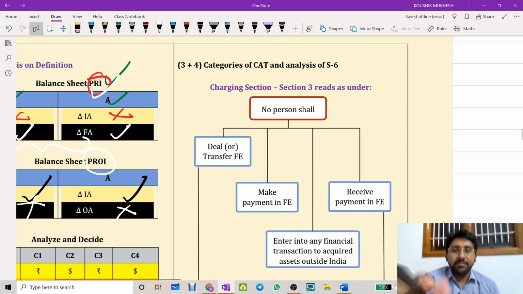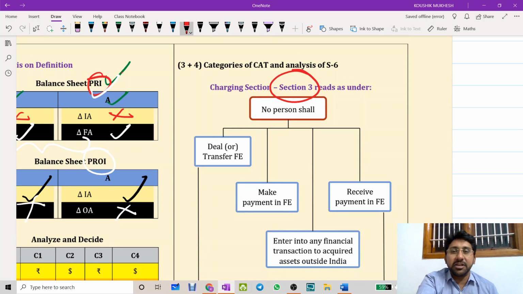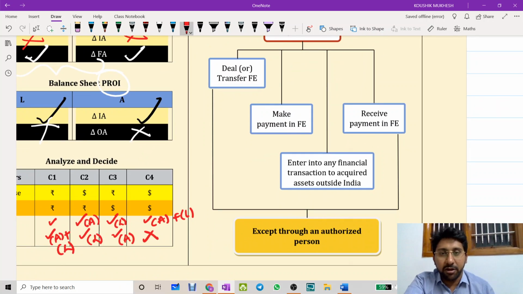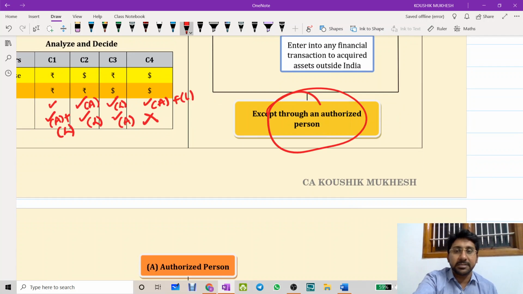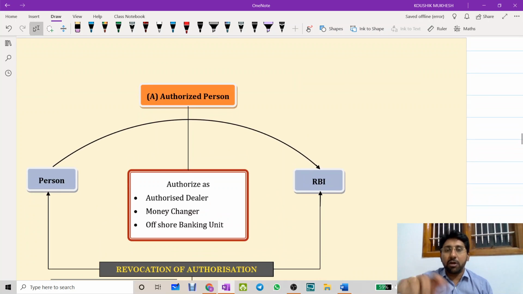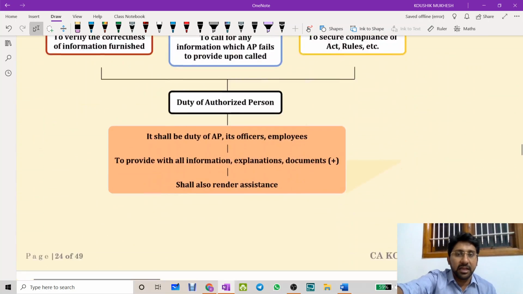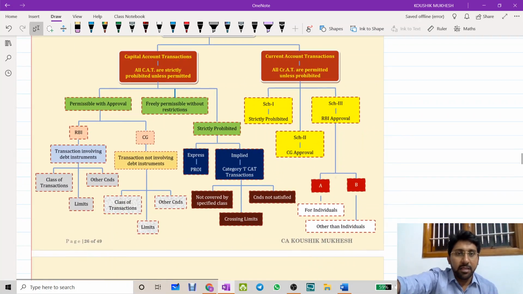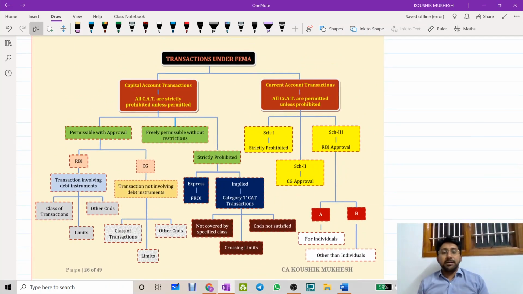So first thing, charging section number 3 reads as under: no person shall deal or transfer any foreign exchange, make any payment, receive any payment, enter into any financial transaction in foreign exchange except through an authorized person. So I think everyone remembers we already discussed the concept of authorized person in the other day's class. So now we are going directly into the transactions under FEMA. If possible, please press the pause button, stop this, and first contemplate this particular chart of transactions under FEMA. Let's try to understand what they are.